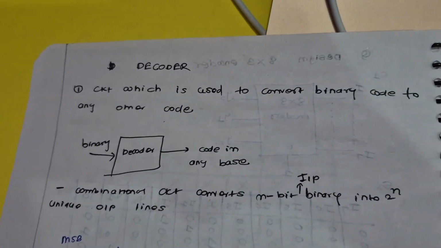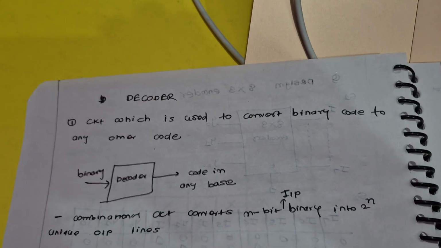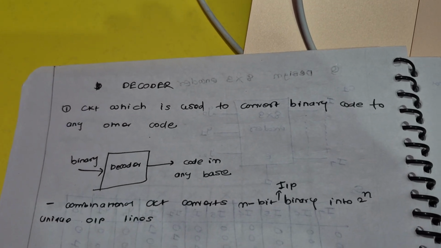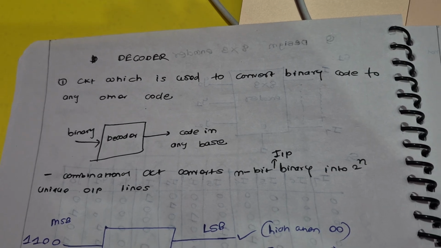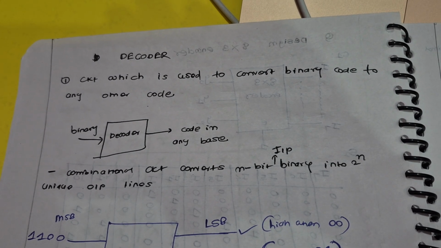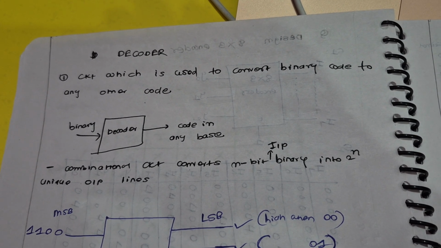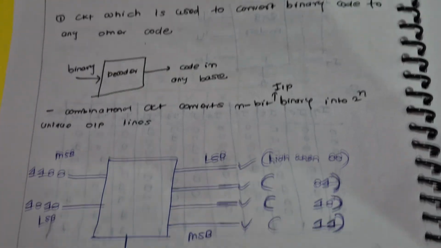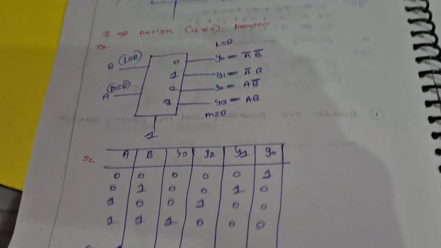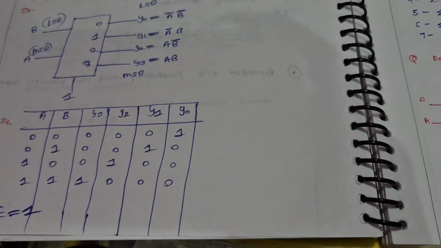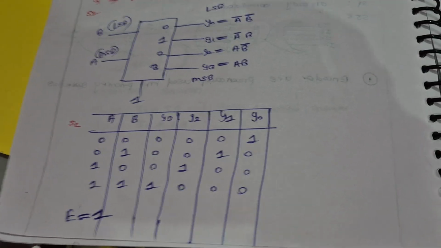And then there is the decoder, which is used to convert binary code into any other code. This is a combinational circuit that converts n-bit input binary into 2 raised to n unique output lines. Then this is the symbol. We need to design again the 2x4 decoder. Truth table, symbol. E is 1 here.